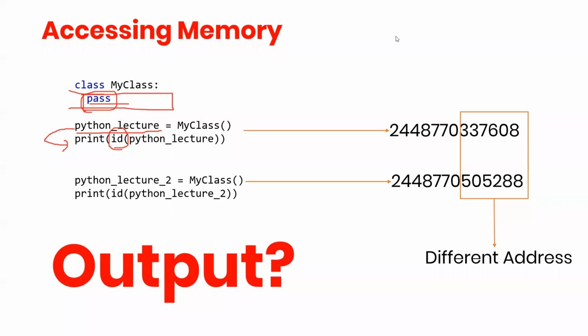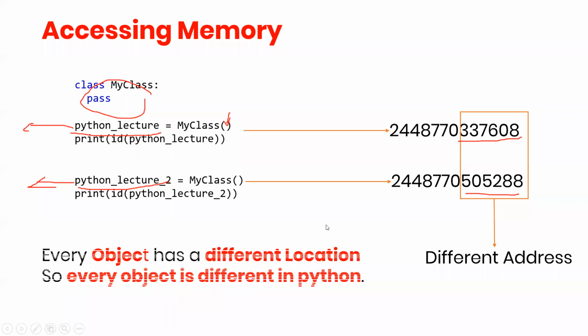Let me remove this all. See, everything in python_lecture is the same as python_lecture2. You can see no arguments are getting passed. Nothing is happening here. Still, this is different and this is different. Both have different addresses. Now, what will happen if I rerun this program? Meaning rerun the same cell. What will happen?